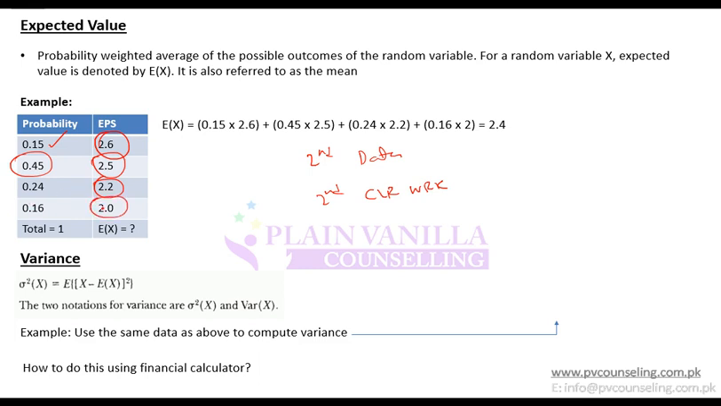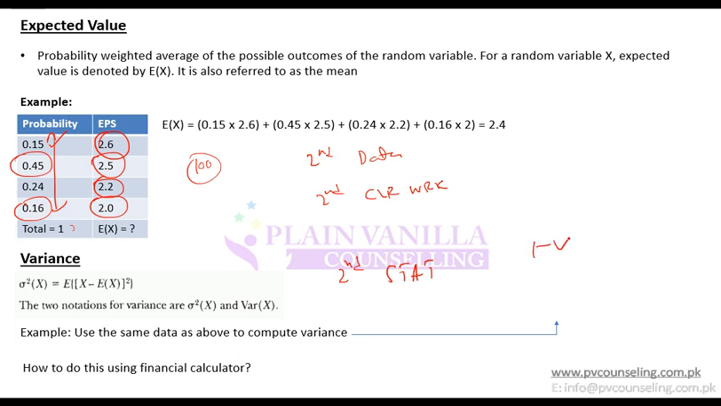Then x04 2 and y04 16. So your sum of all the y's should become 100. If sum of y's do not become 100, it will give you an error. So sum of y's should be 100 for it to be processed. So you have plugged in the data, then you do second stat.